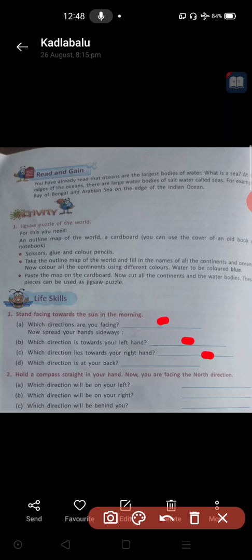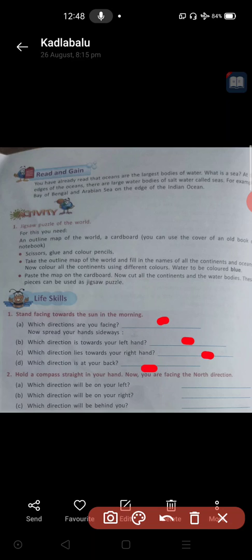You are facing the sun now. Okay, now behind you, your back side, which direction is it? So you have to mention it here. Is it clear, children? This activity can be done in the morning. Tomorrow morning you can do this. By doing that activity you can fill these blanks.